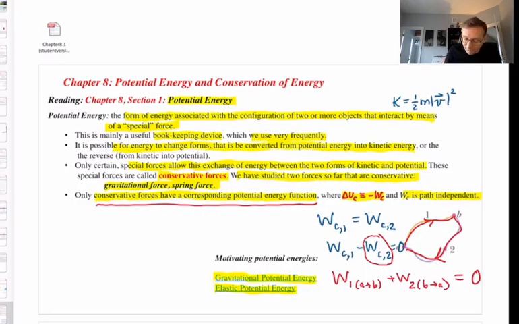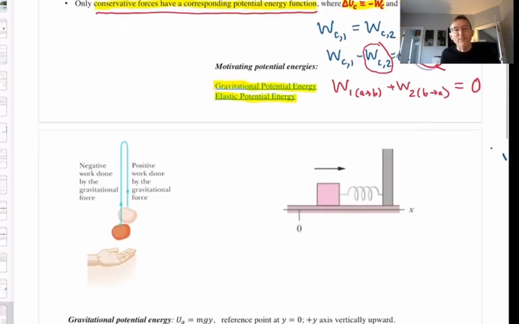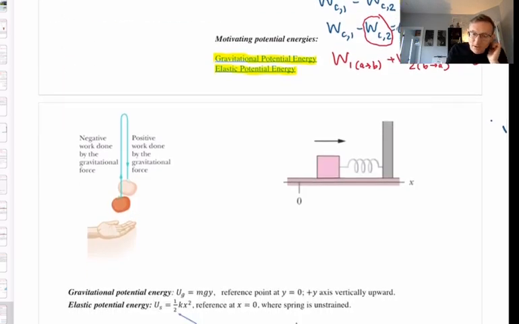Now, moving on. Let me talk a little bit more about where this expression comes from, that the work done by a conservative force equals the negative of the change in the corresponding potential energy. Let me apply that idea to the gravitational case. That's a conservative force. The work done by the gravitational force will equal the negative of the change in gravitational potential energy. Let me apply that to something specific. Here somebody in this drawing has taken a tomato and has just thrown it upward. Let it go up to some maximum height and fall back down.